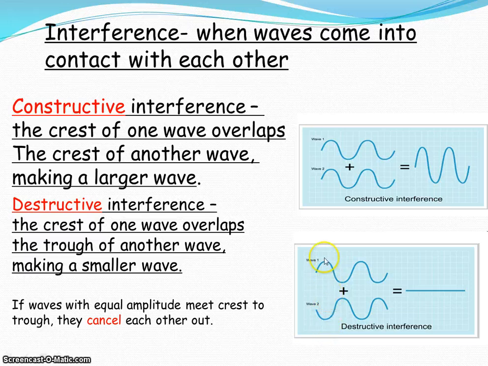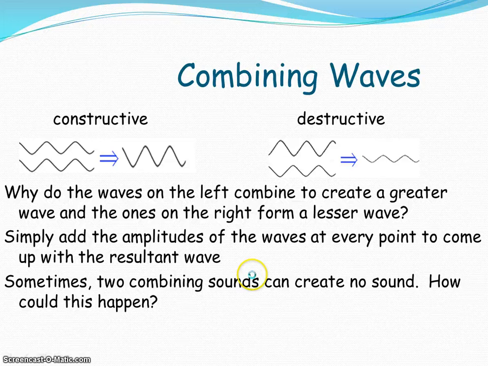That's opposite. Crests and troughs are opposite, so it's like subtraction. So you get a much smaller wave, and sometimes it cancels all the sound out completely. Combining waves, you get constructive, once again, where you get a larger wave, and destructive, where you get a smaller wave. You're either adding or subtracting the amplitudes. That is what's happening.